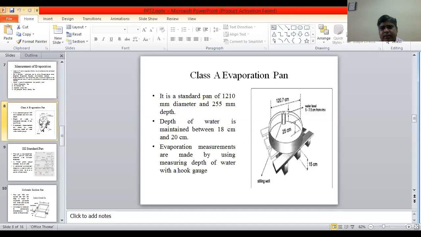Now, Class A evaporation pan. This diagram shows it is a standard pan of 1210 mm diameter and 255 mm depth. Depth of water is maintained between 18 cm and 20 cm. Evaporation measurements are made by measuring the depth of water with a hook gauge.